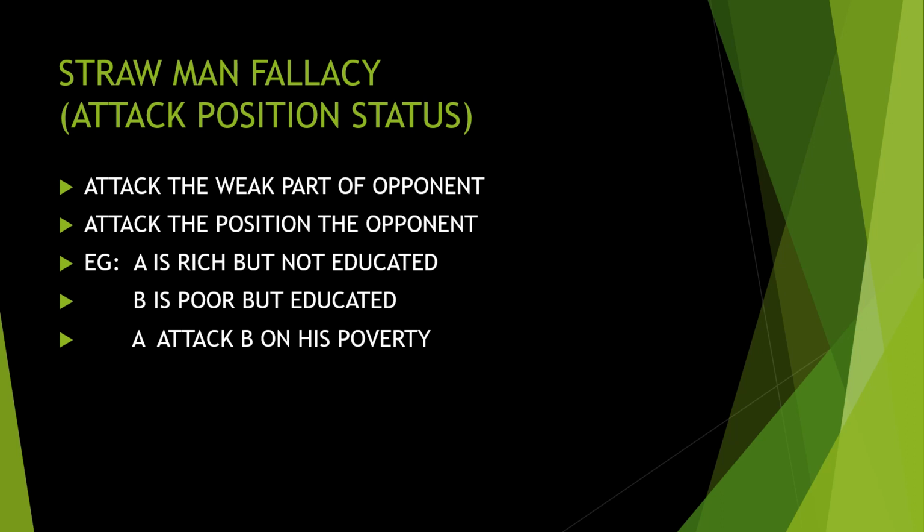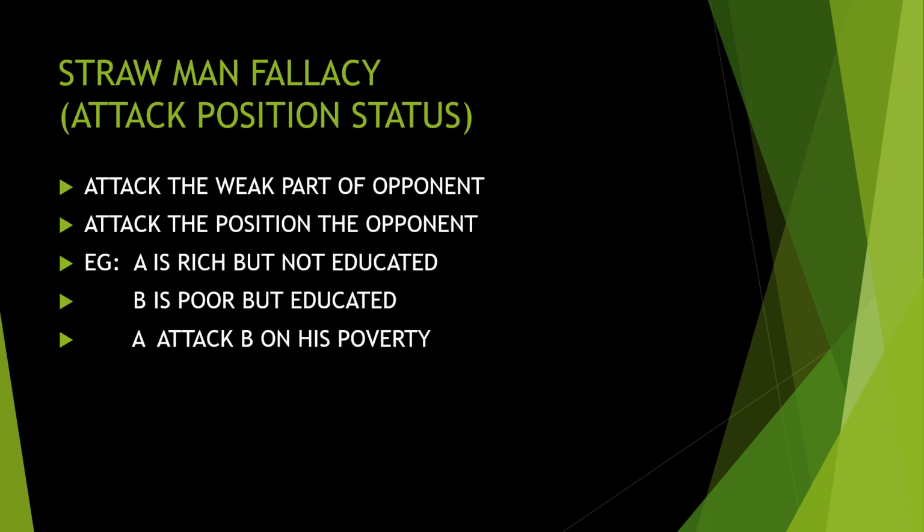Okay, attack the position the opponent has. What position does the opponent have? For example, A is rich but not educated. He is rich but he is not educated. B is poor but he is educated. So how can A attack B? A can attack B only on his poverty.